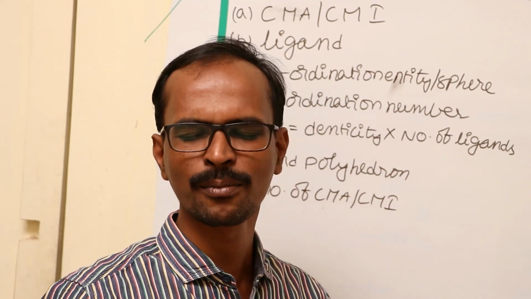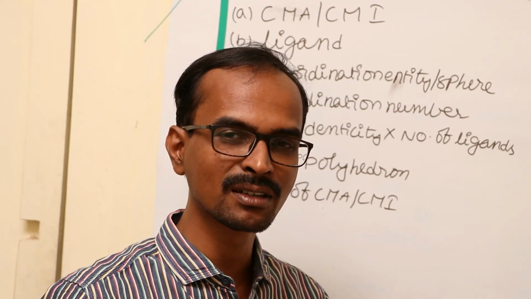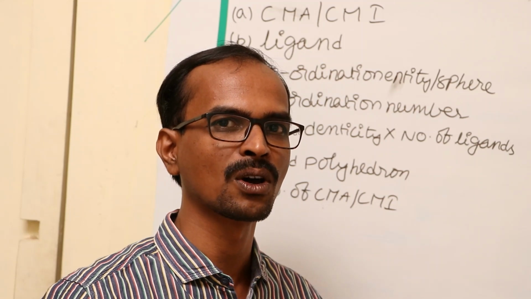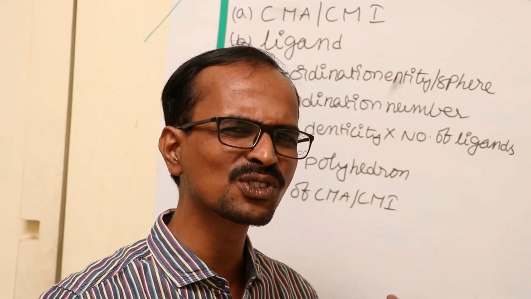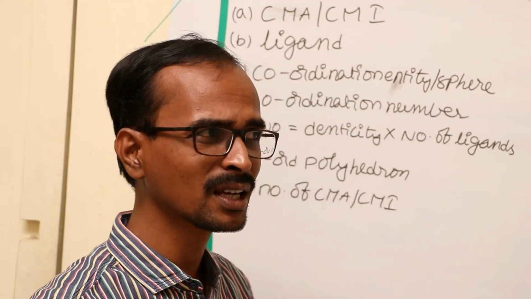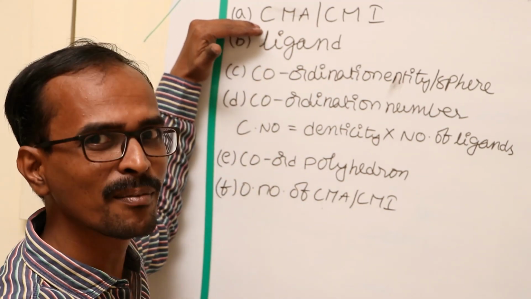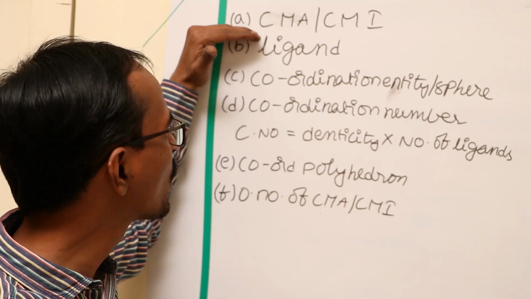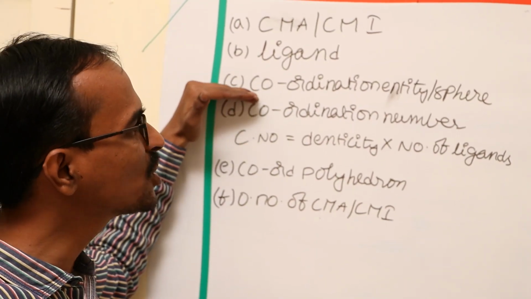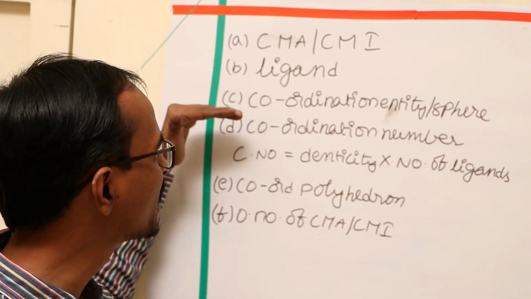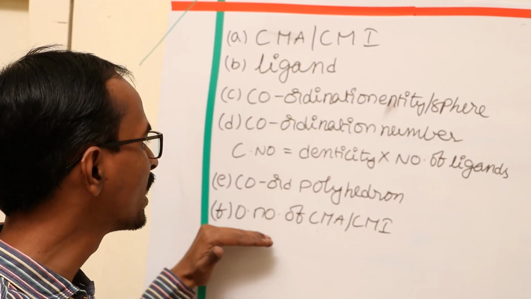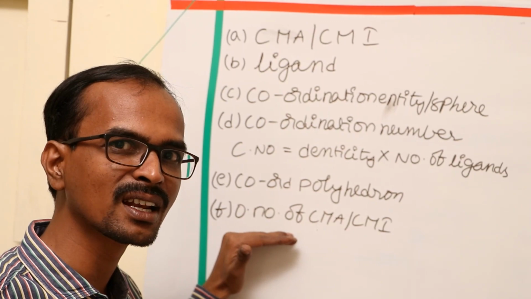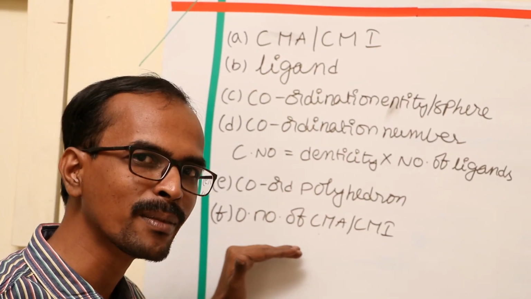Let us discuss the important terms that come up in a complex compound or coordination compound. We will get 6 different terms generally in a complex compound. They are central metal atom or central metal ion, ligand, coordination entity or coordination sphere, coordination number, coordination polyhedron, and oxidation number of the central metal atom or central metal ion.